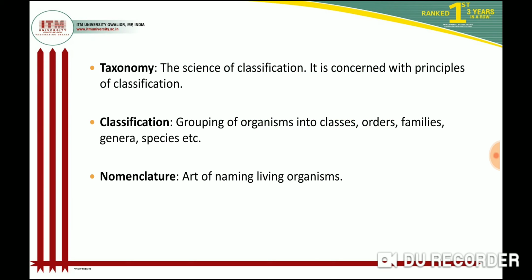First one is taxonomy. What is a taxonomy? Taxonomy is a science of classification. It is concerned with the principle of classification. Then second definition is classification. What is a classification? Classification is a grouping of organism into classes, order, suborder, families, genera, etc.